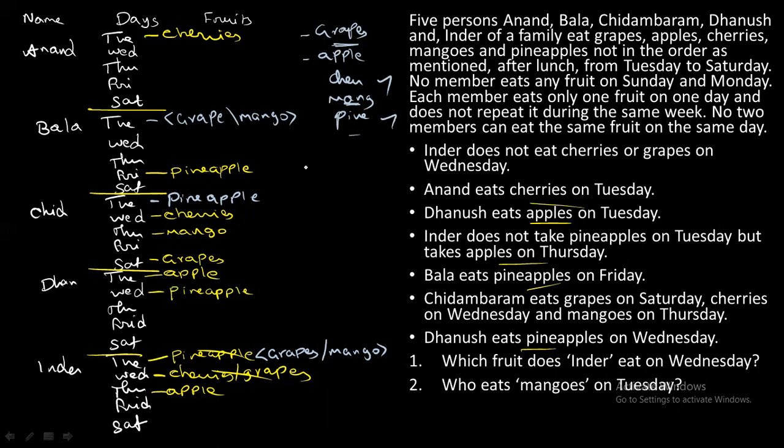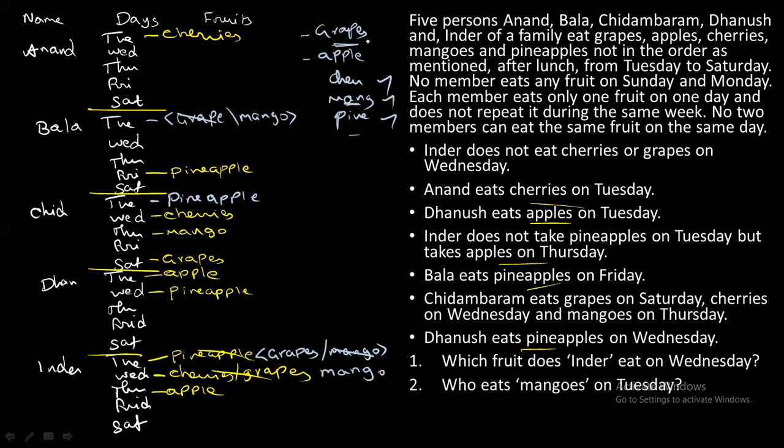Next, you cannot fix apple also, because apple he eats only on Thursday. So you are left with only mangoes, right? So fill this mango here. So Inder eats mango on Wednesday. If you fix mango here, you cannot fix mango for Tuesday, right? Because he can eat only one fruit on one day. Now, if you fix grapes for Inder on Tuesday, you cannot fix the same grape for Bala on Tuesday. So Bala eats mango on Tuesday and Inder eats grapes on Tuesday.